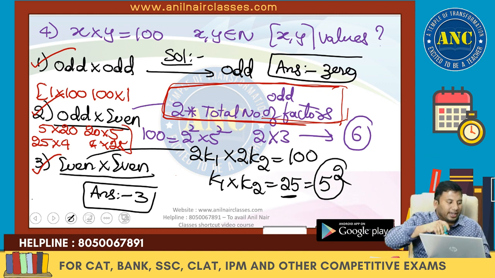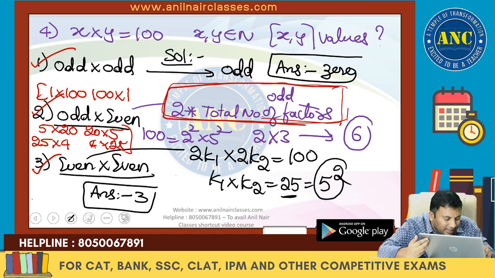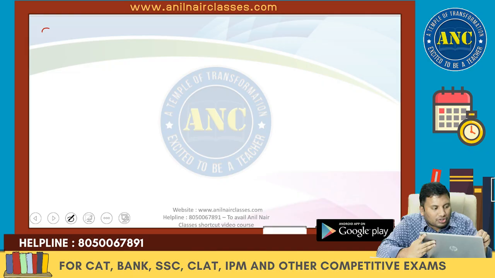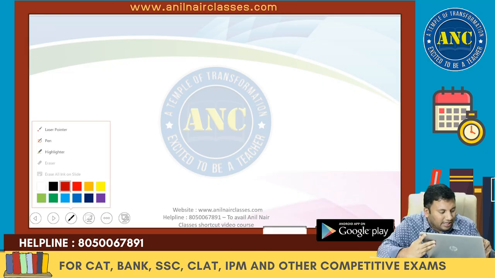Fifth question. X into Y equivalent to 75. What if the right hand side is an odd number? Next question, please write down.